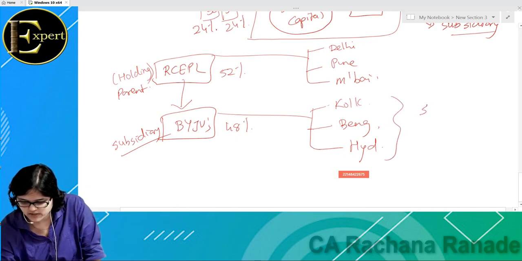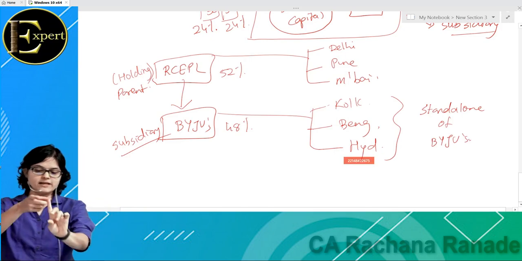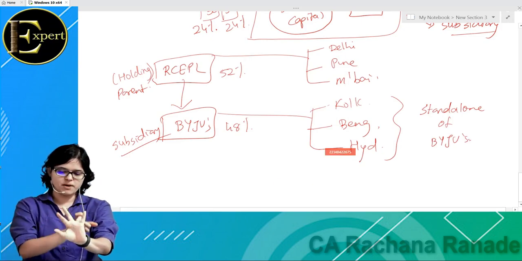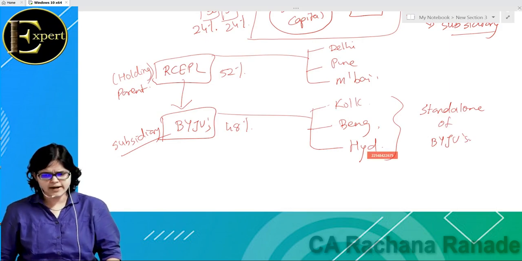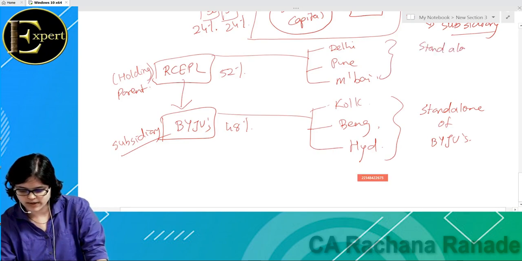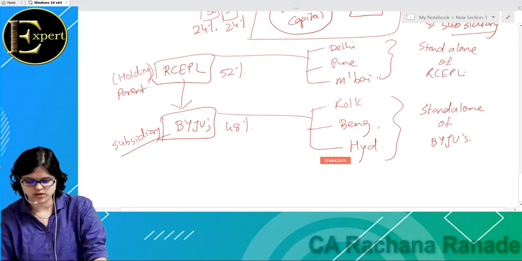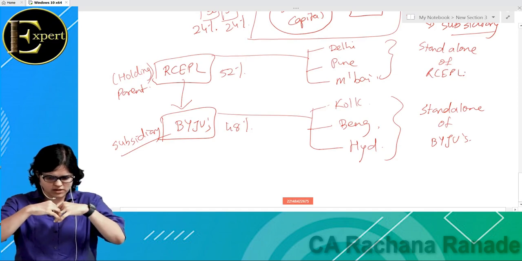Okay, quickly tell me, Delhi P&L, Pune P&L, Mumbai P&L all put together is standalone of Red Chillies Entertainment Private Limited. This is finally Red Chillies only. So standalone of Red Chillies Entertainment Private Limited. Okay, now but wait, understand. Red Chillies का खुद का financial statements तो बन गया. Okay, now Red Chillies is interested to know whether Byju's has made a profit or not.